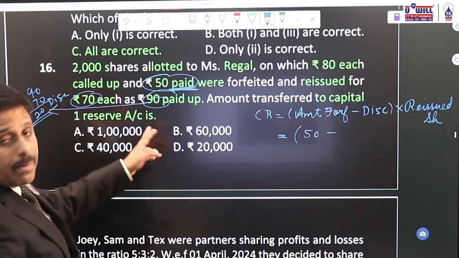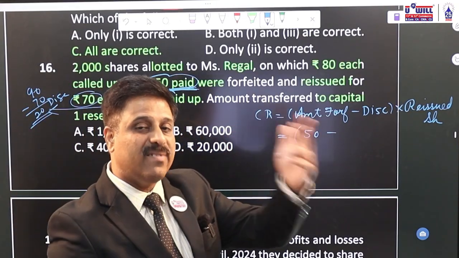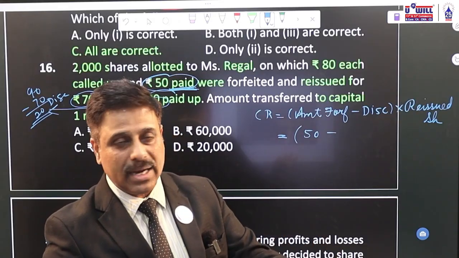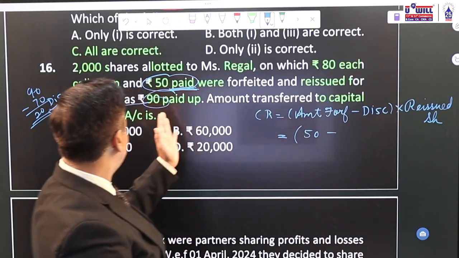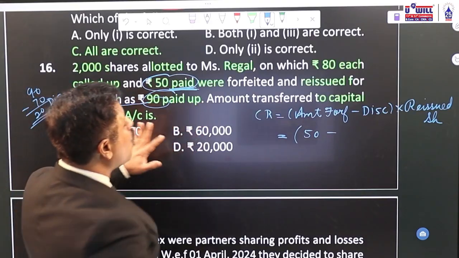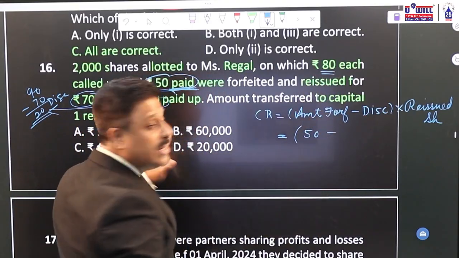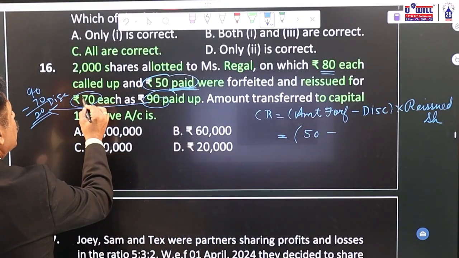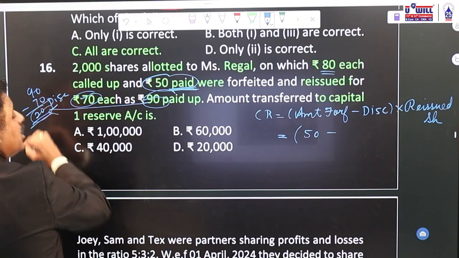Okay, 90 paid up means 10 rupees we will call in future, final call maybe, suppose. Right now the called up capital maybe by the company is 90 rupees, so they have collected rupees 70 against 90. Though called up is 80, but they have collected 70 against 90, which we don't know at which stage they are issuing. So you simply have to do 70 and 90's difference, discount is 20.